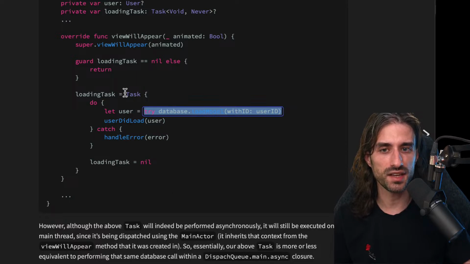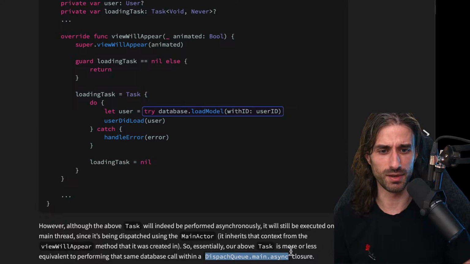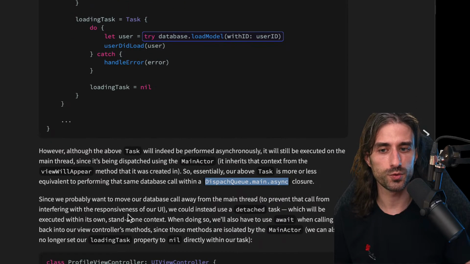As John is saying, the task here is conceptually equivalent to calling dispatch queue main async. So the code is still run asynchronously, so not in this run loop iteration, but it is still run on the main thread, which is not what we want.